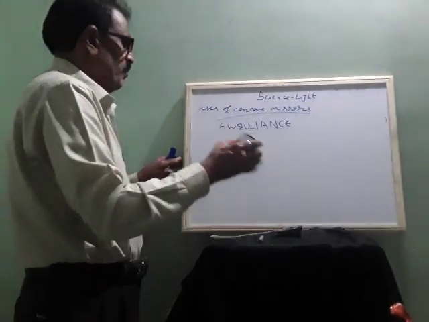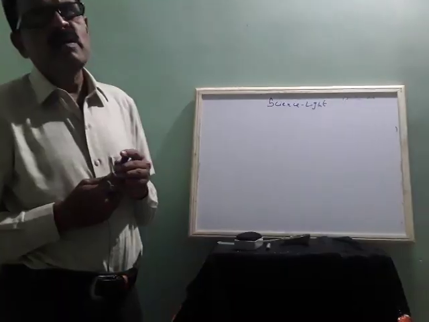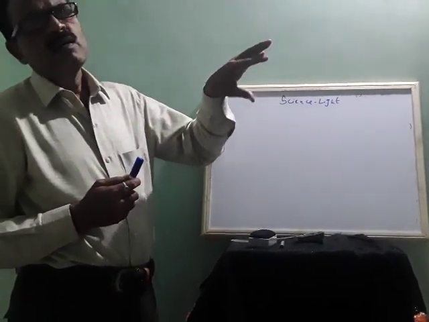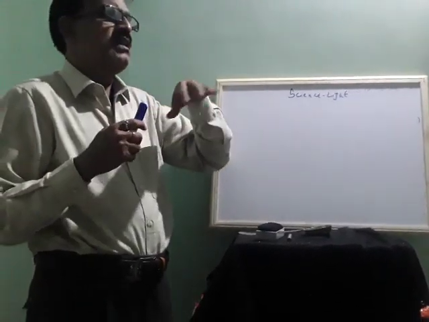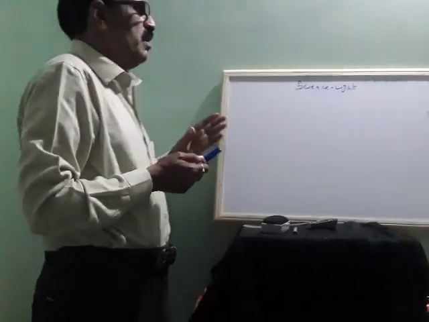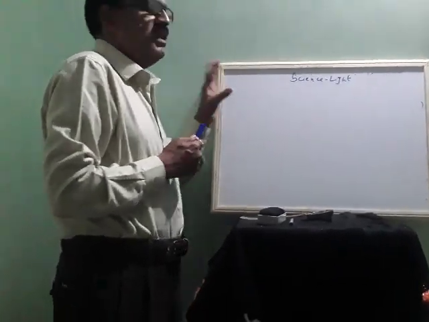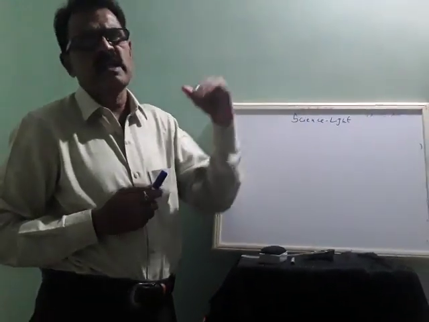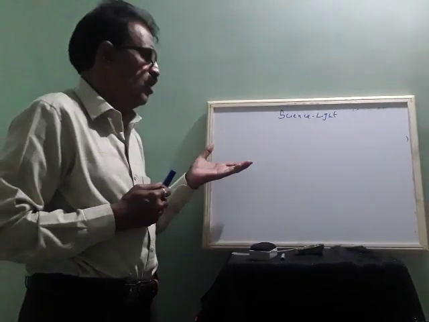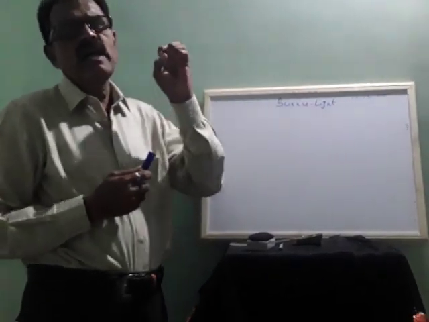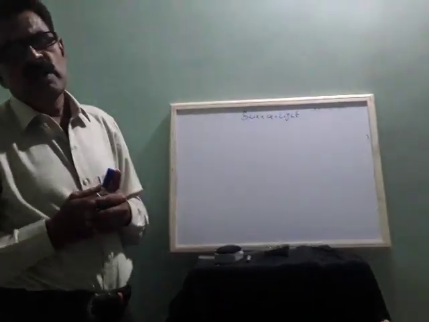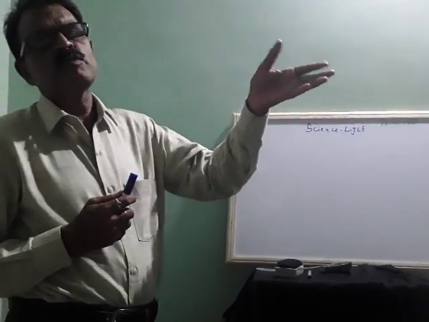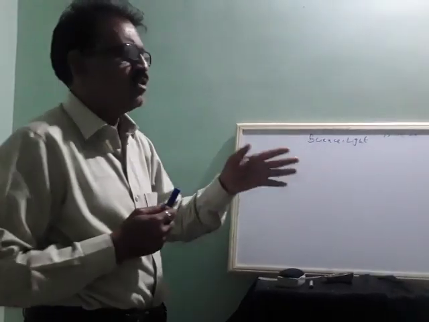And now, multiple images. See, do all surfaces reflect light, and are we able to see all of them? Maybe very few. Suppose, for example, sunlight falls on the moon, and the moon reflects the light. Then only we are able to see the moon, because it absorbs the sun's light and gives it out. So that is called an illuminated object. Illuminated means external light is taken, absorbed and given to others.